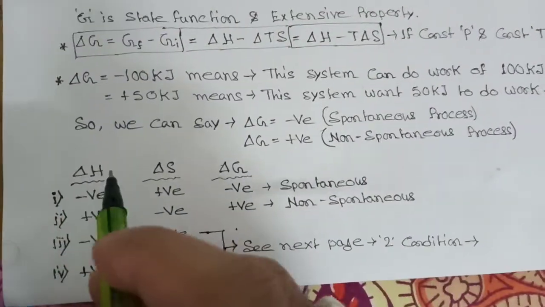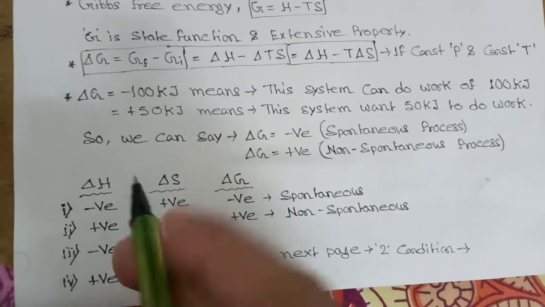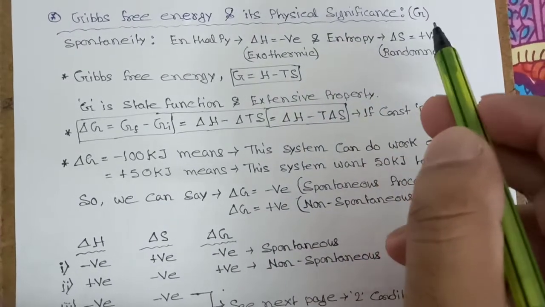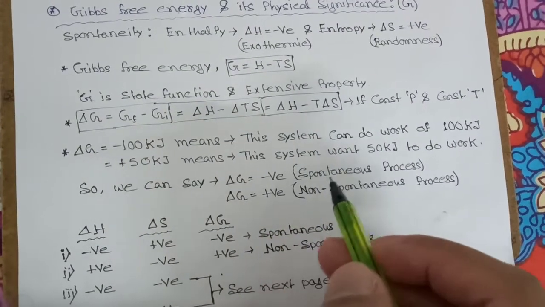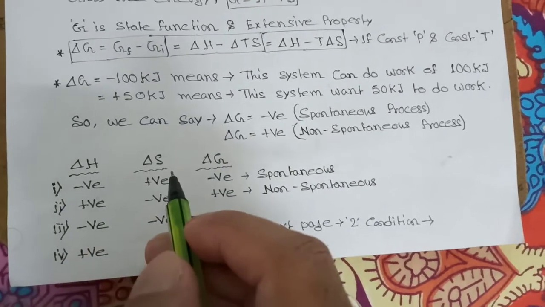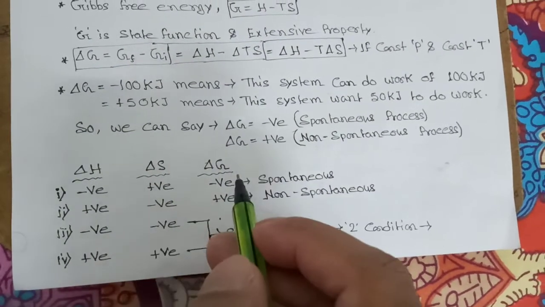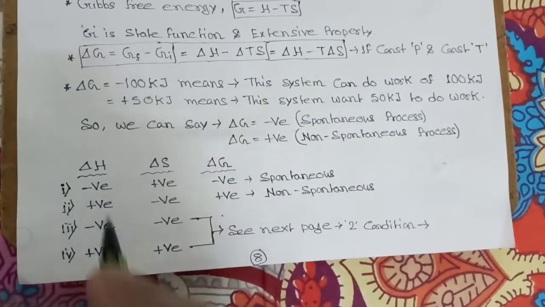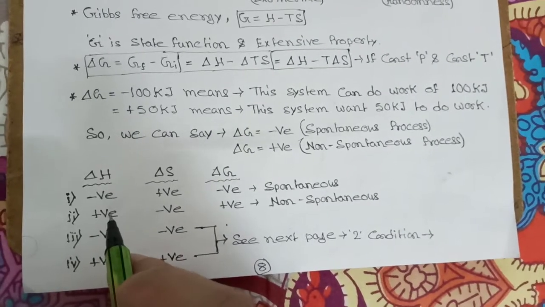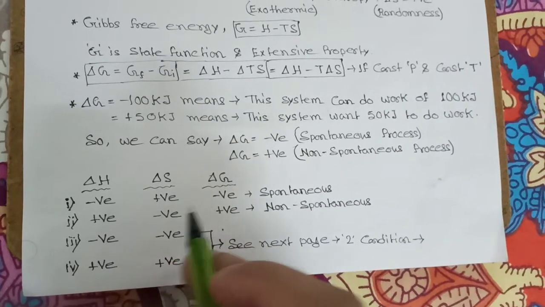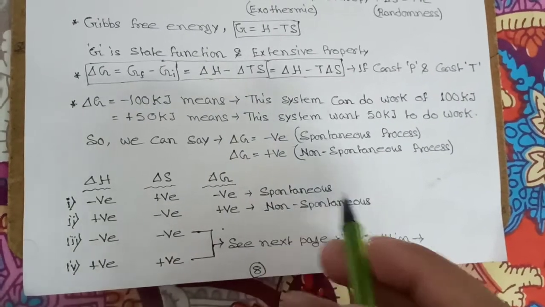Now we will compare all the terms in case of spontaneity: del H, del S and del G. When del H is negative, the process is spontaneous; del S is positive, the process is spontaneous; and del G is negative means the process is spontaneous. So in case of all the terms, the process will be spontaneous. Now del H is positive, so the process will be non-spontaneous; del S is negative, so non-spontaneous; and del G is positive means the process will be non-spontaneous.